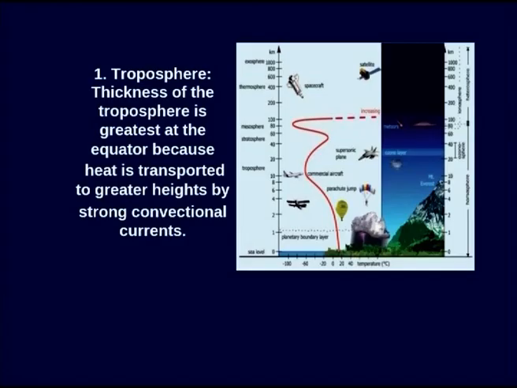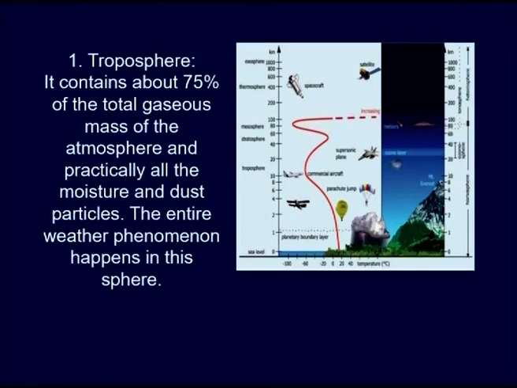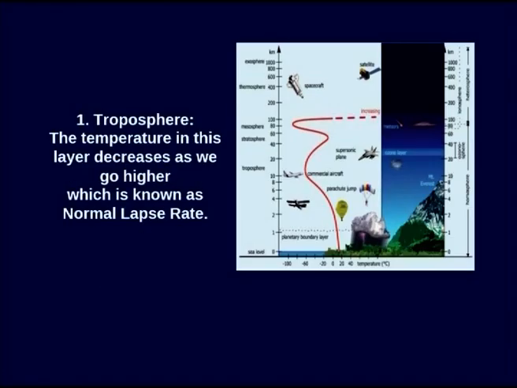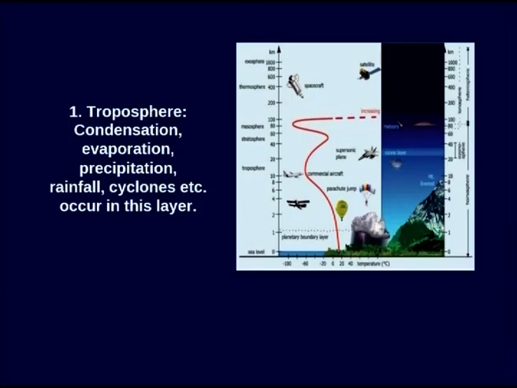Thickness of the troposphere is greatest at the equator because heat is transported to greater heights by strong convectional currents. Troposphere contains about 75% of the total gaseous mass of the atmosphere and practically all the moisture and dust particles. The entire weather phenomenon happens in this sphere. The temperature in this layer decreases as we go higher, which is known as normal lapse rate. Condensation, evaporation, precipitation, rainfall, cyclones, etc. occur in this layer, which we call troposphere.